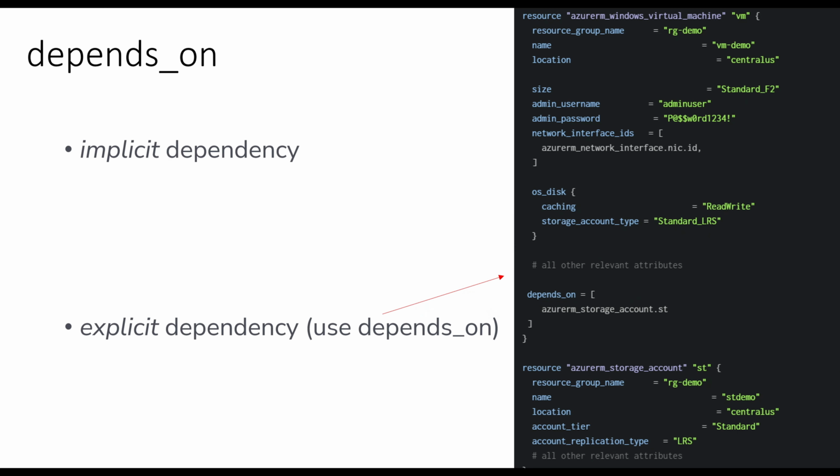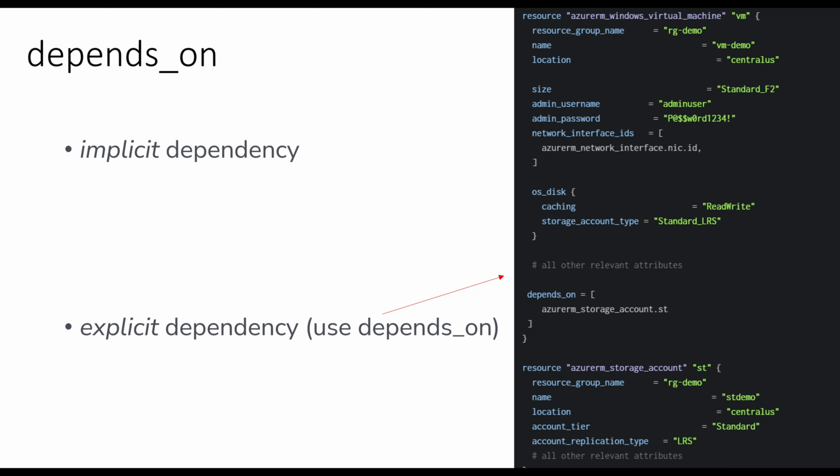So the depends on meta argument instructs Terraform to complete all actions on the dependency object before performing actions on the object declaring the dependency. Implicit dependencies are dependencies that Terraform can infer automatically from the configuration of resources. In most scenarios, Terraform automatically determines dependencies between resources based on expressions within a resource block. There are rare scenarios, however, where Terraform cannot infer dependencies between resources. In this case, you will need to create an explicit dependency. This is the purpose of the Terraform depends on meta argument.